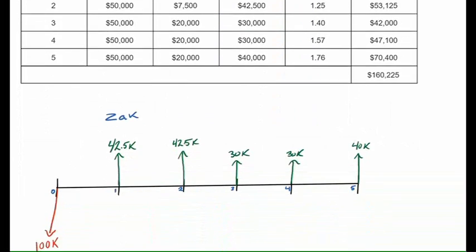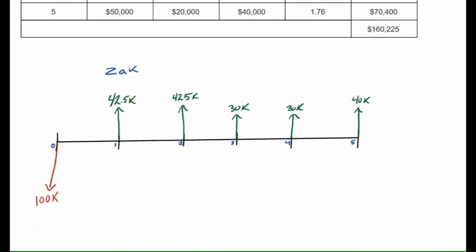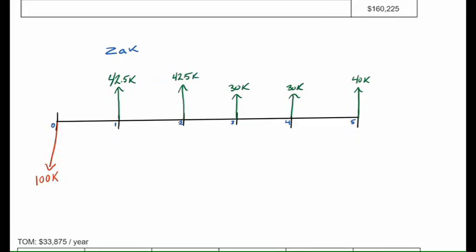Here is Zach's cash flow diagram, and you can see that he initially loses $100,000 and makes 42.5K the first 2 years, and then his maintenance costs start to kick in the 3rd and 4th year, and then the 5th year he gets, I believe it was 10% back of his investment, so that boosts his income a little bit. Moving down to Tom.